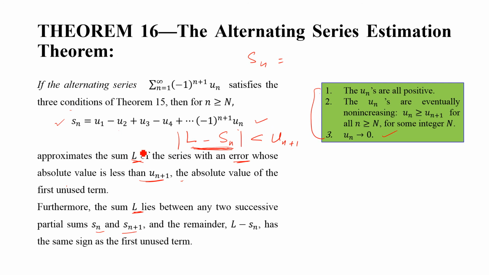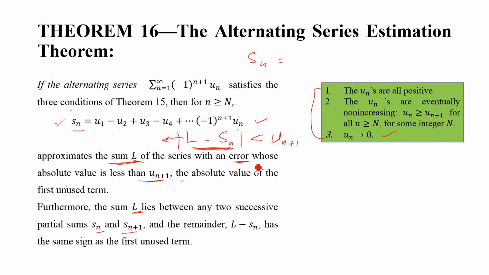So this Sn approximates the sum L. Whenever we have approximation, there is an error. So it means Sn is not exactly equal to L. Sn approaches L, right? So Sn approximates the sum L of the series with an error. And what is the error?